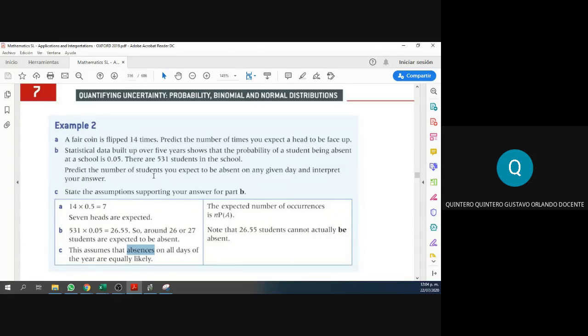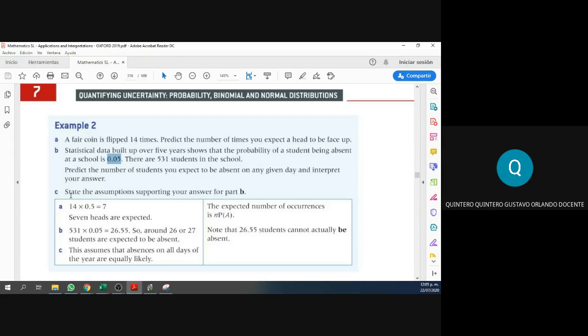So for example, you could be absent... let me start again. The probability that the student is absent today is 0.05, but maybe the probability that the student is absent on Halloween is bigger, right? I mean, I love Halloween, but I don't know about you. Maybe you guys don't, so you just don't go to school, right? So that probability could go up depending on the day.